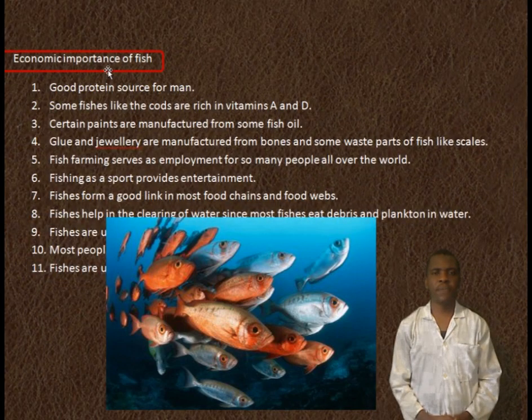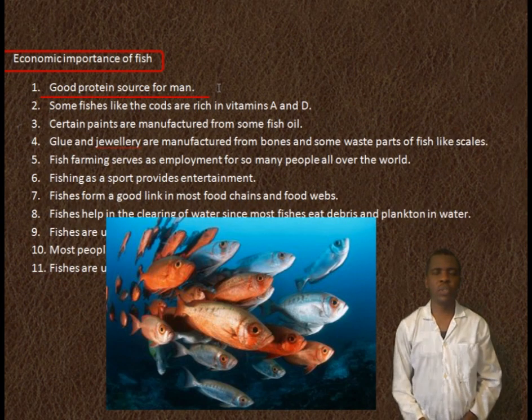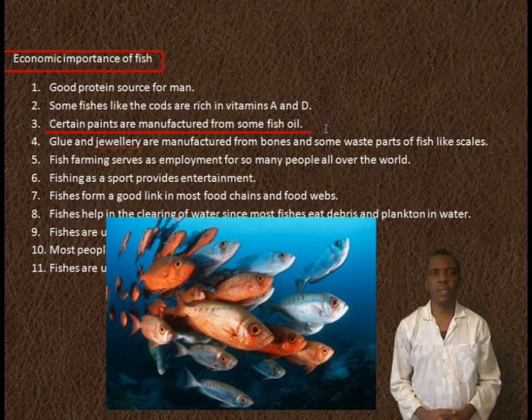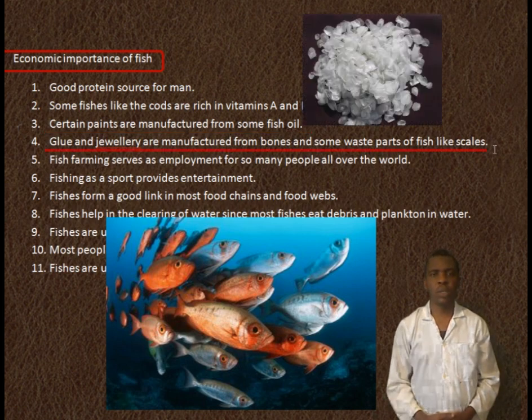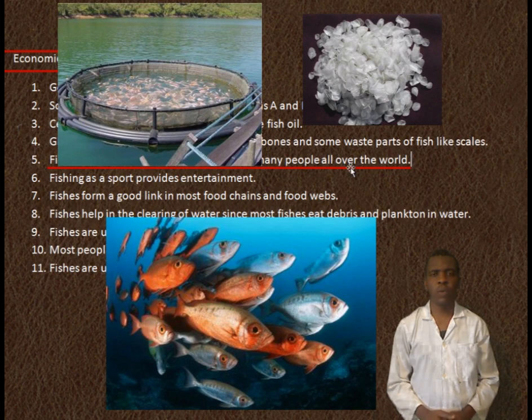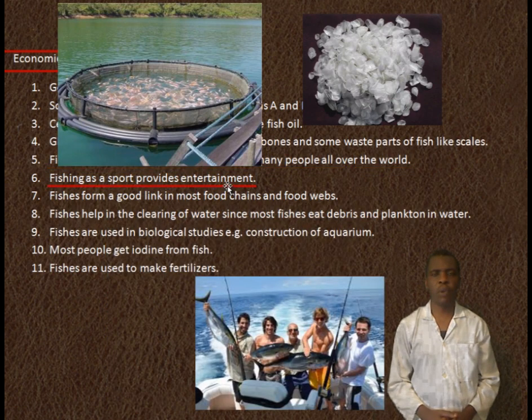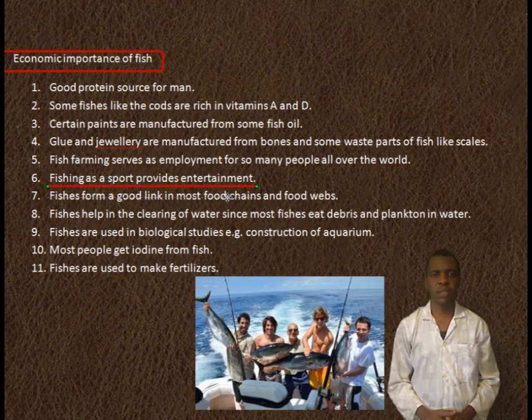Economic importance of fish. Good protein source for man. Some fishes, like the cod, are rich in vitamins A and D. Certain paints are manufactured from some fish oil. Glue and jewelry are manufactured from bones and some waste parts of fish like scales. Fish farming serves as employment for so many people all over the world. Fishing as a sport provides entertainment.